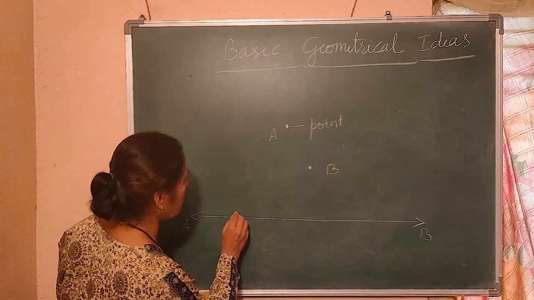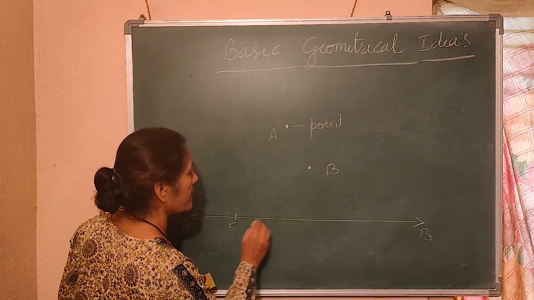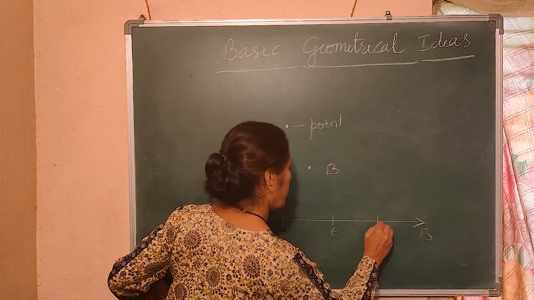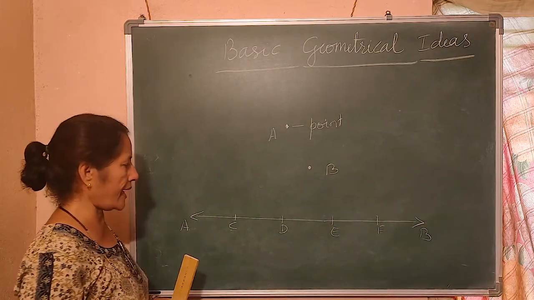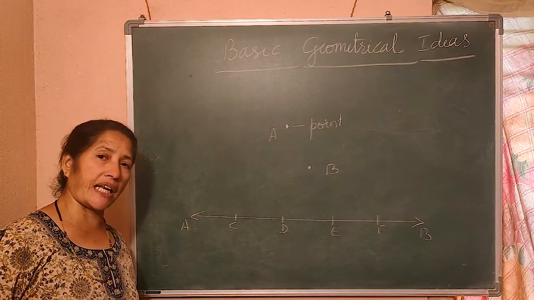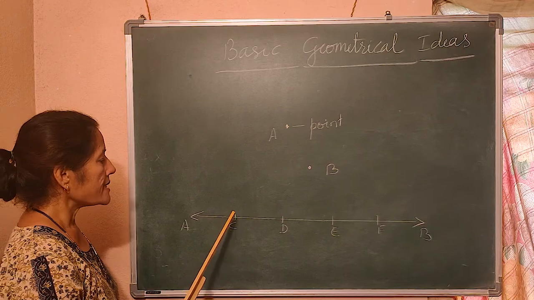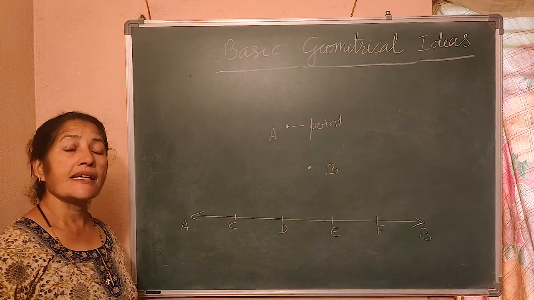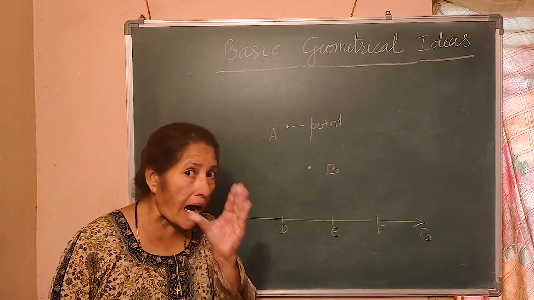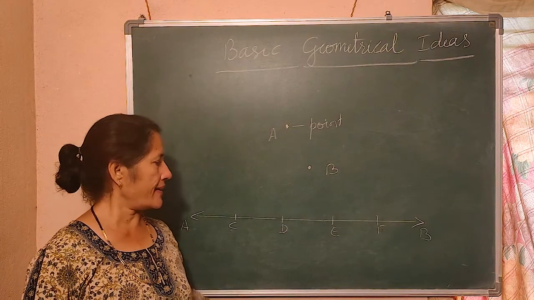If I name points here, C, D, E, F, I say AB is a straight line. CD is a straight line segment. Segment means what? Part of that line.